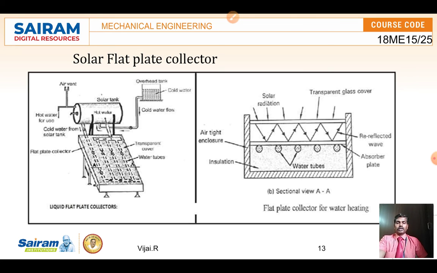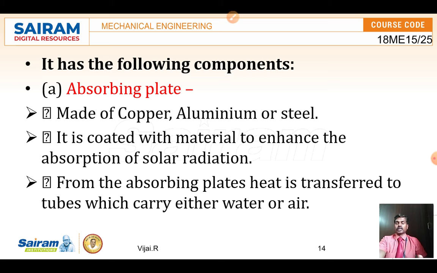So in turn the water gets heated up and moves to the solar tank. An important thing here is that we need insulation to prevent the heat from flowing out. The insulators are used here to keep the absorber plate at the required temperature. The absorbing plate is made of copper, aluminum or steel.